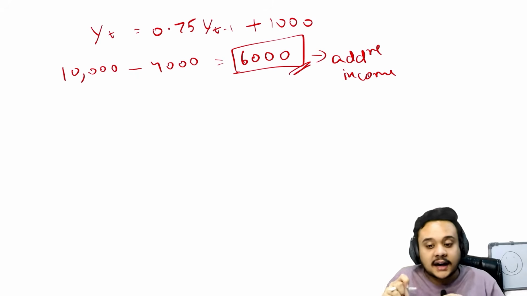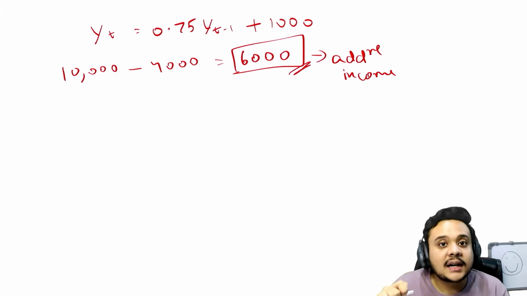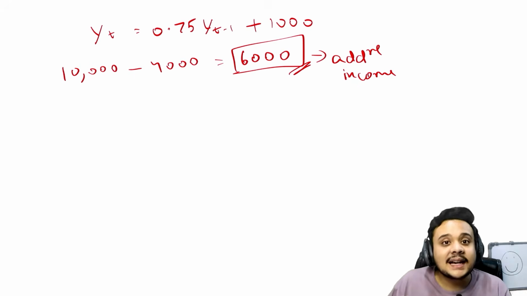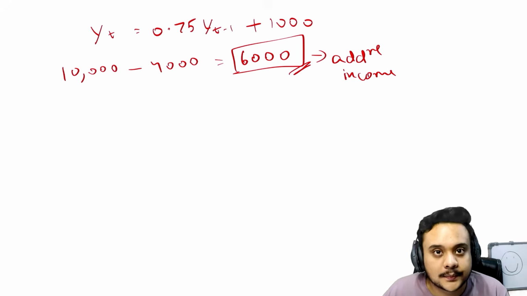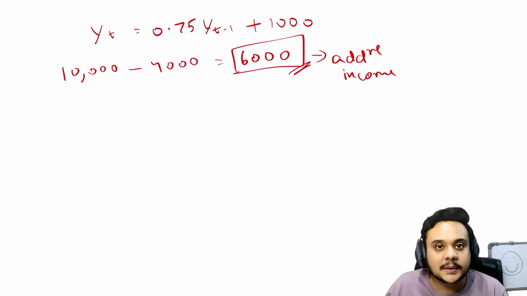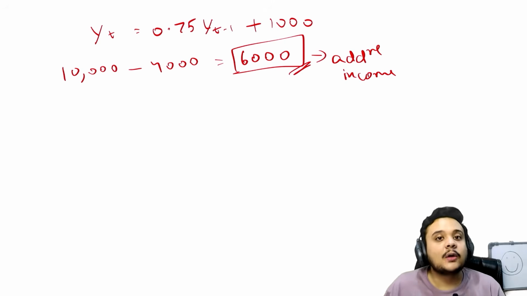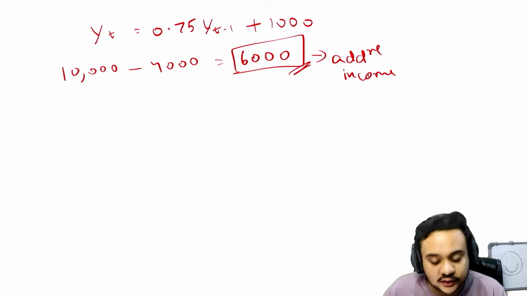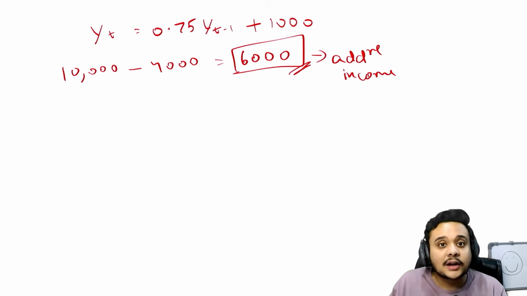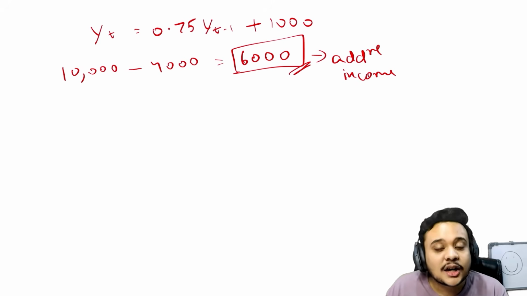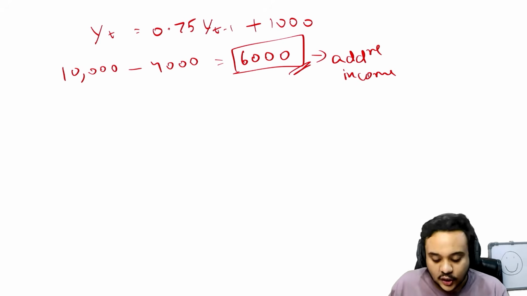Okay, so what we are trying to see is how much time it will take for this additional income to completely disappear. Because we know that this is going to disappear, we will reach a point when the income will be 4000, no matter how much time that takes us. So this income gap that we have just found, we are going to use it to see how much time it will take to decrease.